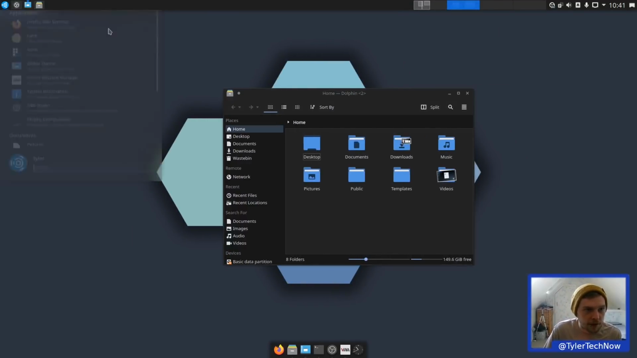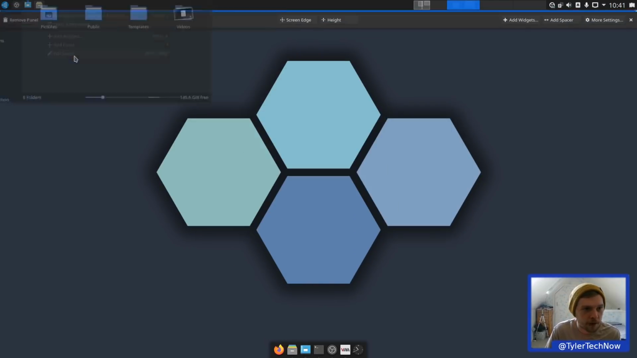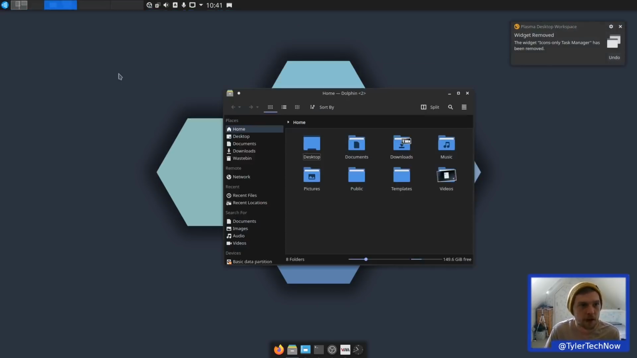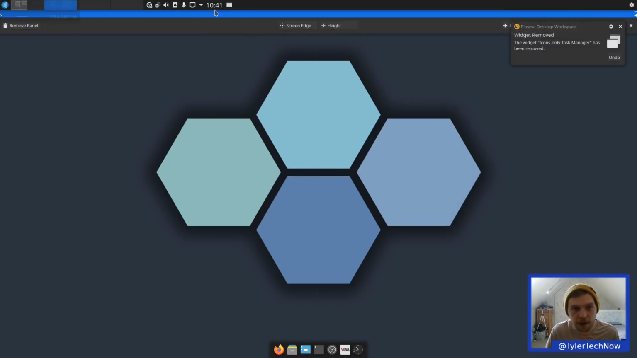So what we can now do is also remove these buttons up here, as we've got our dock at the bottom here. We don't really need them. So let's go to Edit Panel and remove Icons Only Task Manager. Right, what we're going to have to do is move a lot of this stuff around now. So let's go to Edit Panel. Let's get that all the way back there. Let's get the clock back there. And the system tray. And the pager.